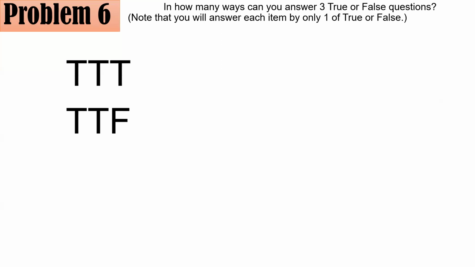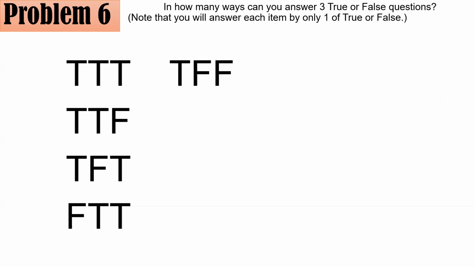So in this case, I will be writing now all the items that include two true and one false. So you could have TTF. You could also have TFT, FTT. So these last three of them are the three ways that you could have exactly two true and one false. You could also have one true and two false.